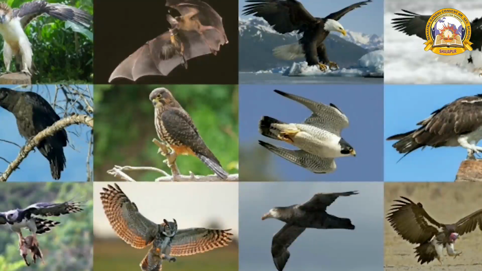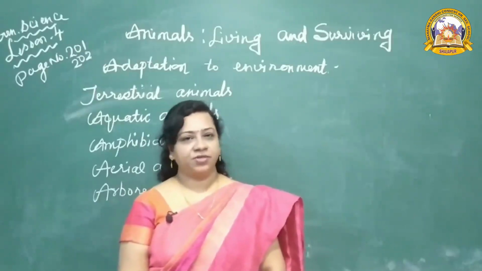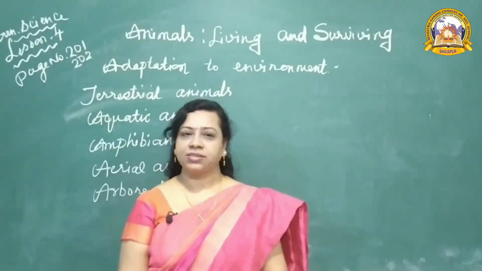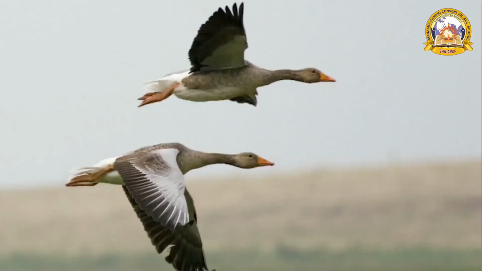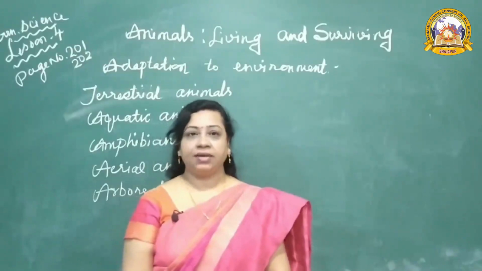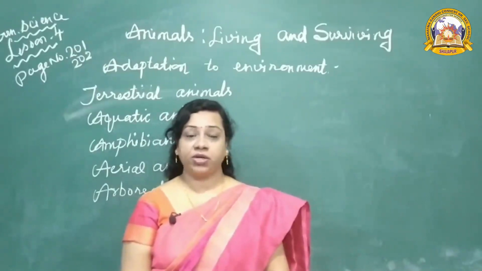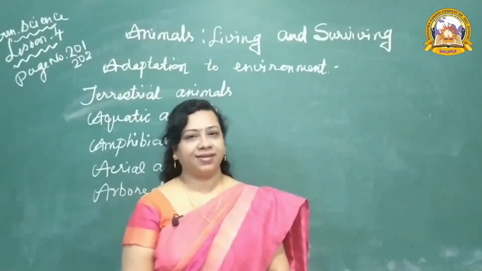How can they fly? They have special features. Their body is very light, they have wings, so they cut the air and they can fly.